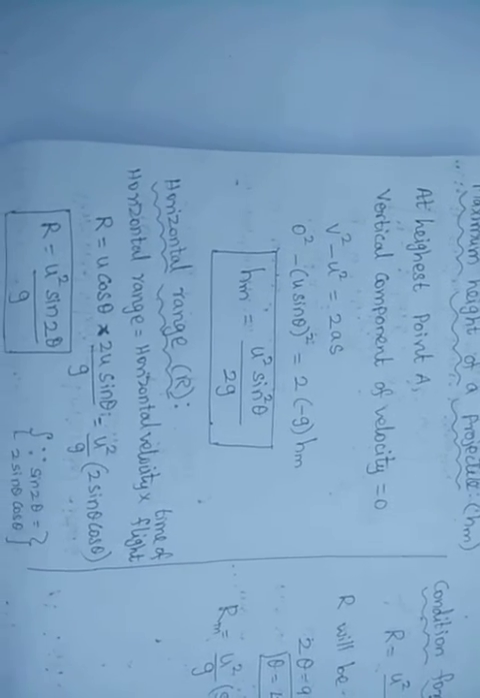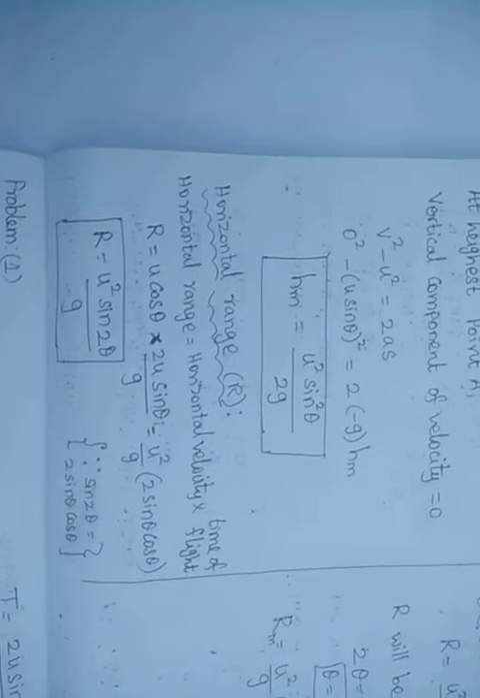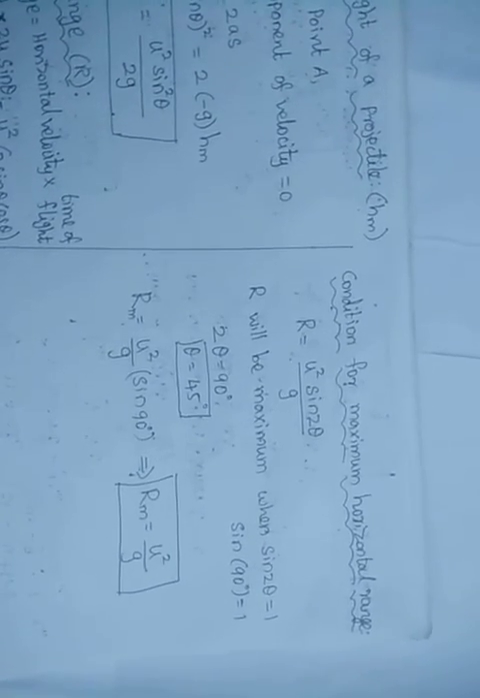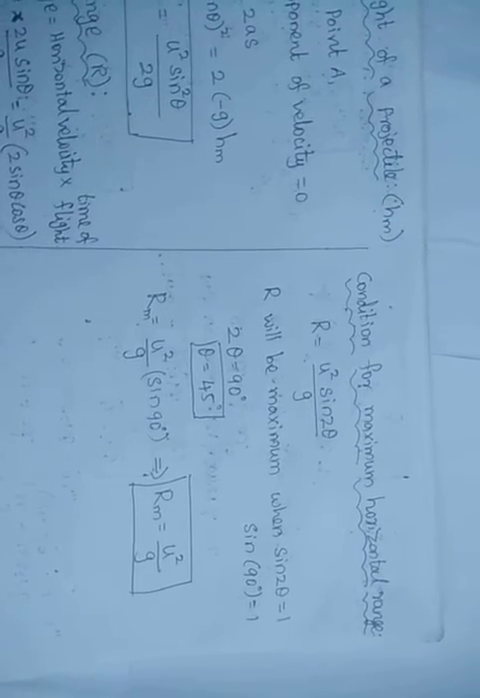fifth page, maximum height of the projectile, and then horizontal range of the projectile. Horizontal range means maximum horizontal displacement of the particle, and then the condition for the maximum range. When theta is equal to 45 degrees, the body covers a maximum displacement. And finally, the relation between H and R.